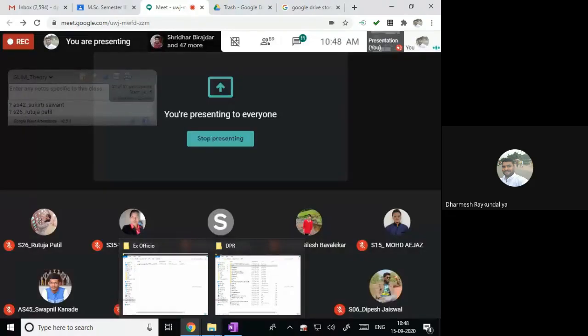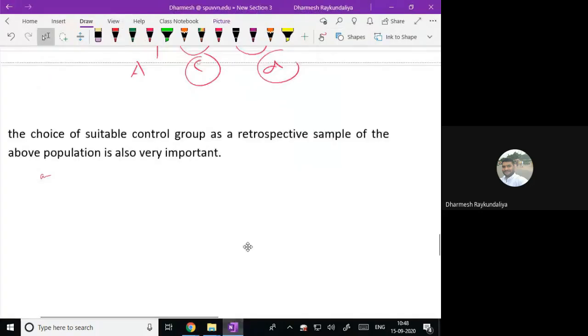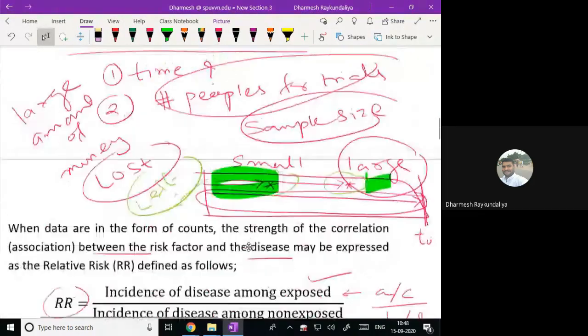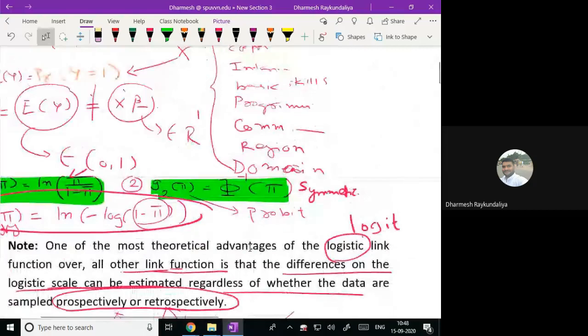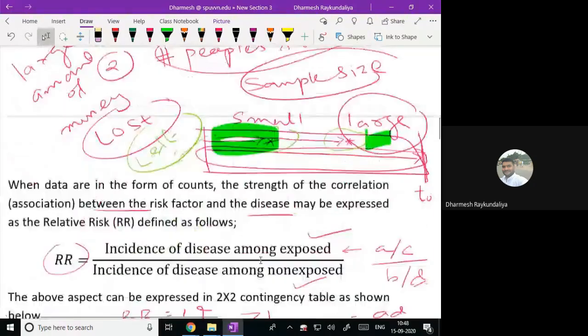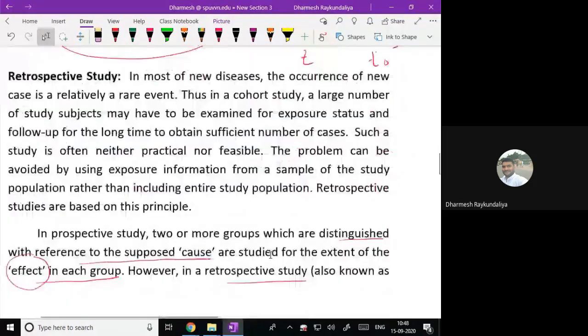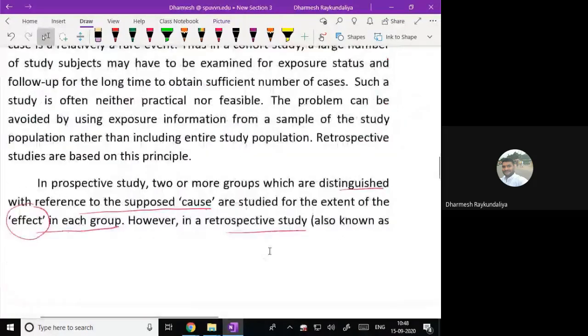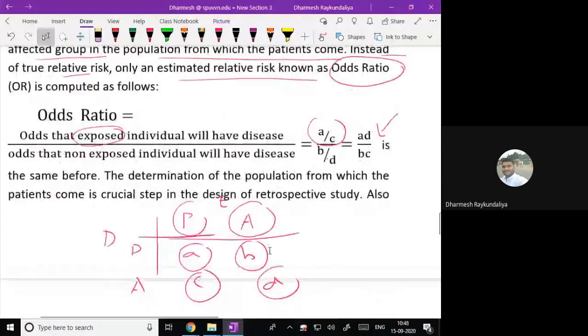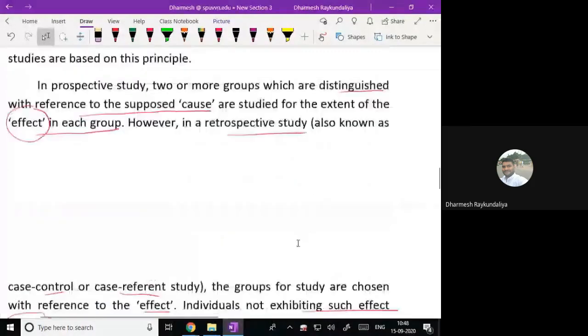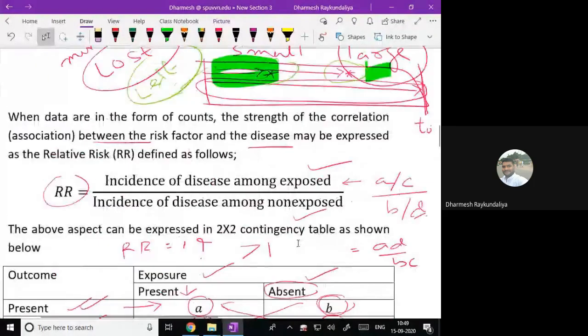In prospective study, we will calculate the relative risk, and relative risk is nothing but the ratio of incidence of the disease among the exposed by incidence of disease among the non-exposed.